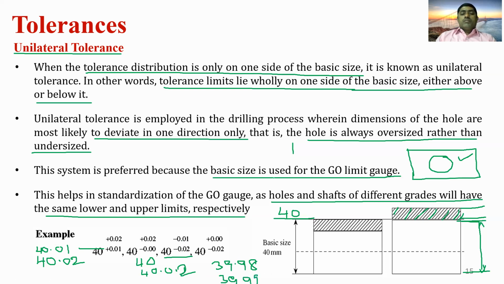So the upper limit is 39.99 and the lower limit is 39.98. Similarly, the last, fourth one is plus 0.00 on the basic size, and 40 minus 0.02 is 39.98. So this is the basic size and this is the tolerance of 0.02 on the negative side. This is called the unilateral tolerance.